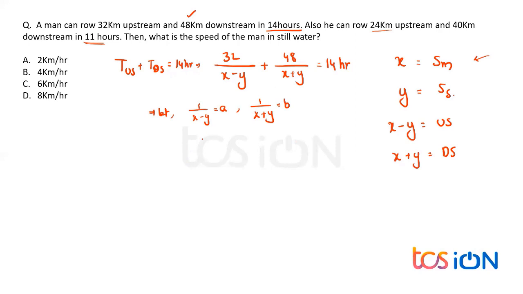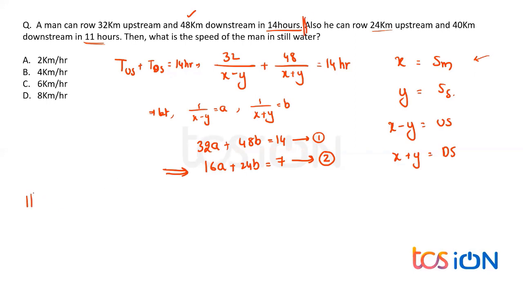Yes. Now, so that will give me what? 32a plus 48b is equal to 14. Very simple enough. Equation 1. Or we can also simplify this: 16a plus 24b is equal to 7, which can now be treated as equation 2. So this is the main equation that we are going to get from the first given data.